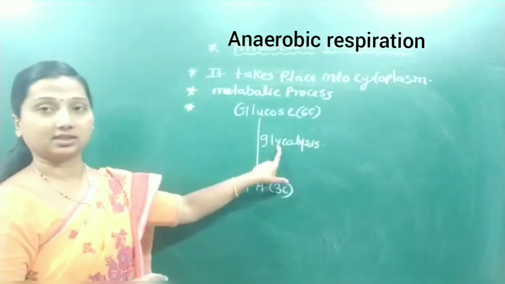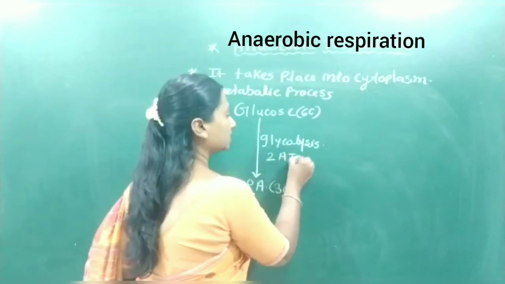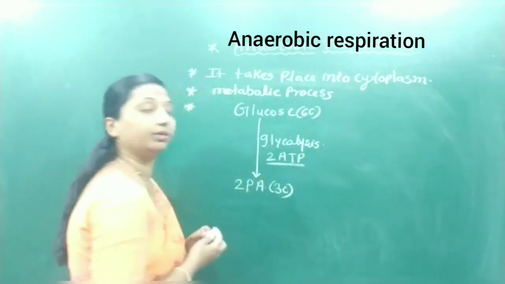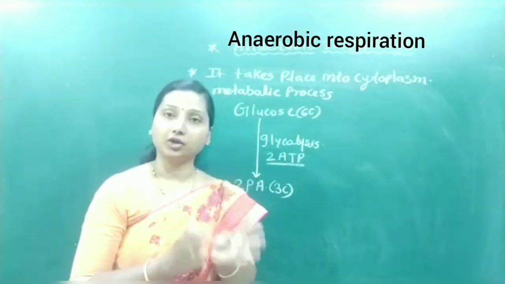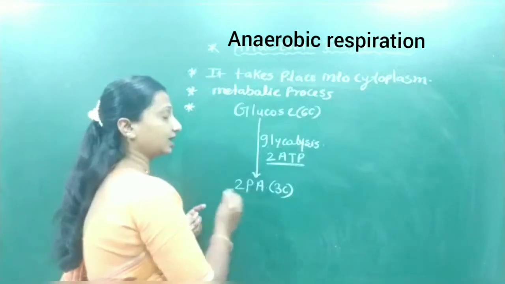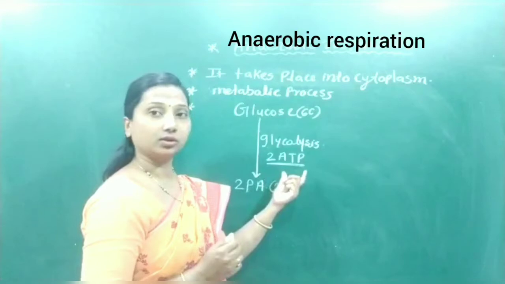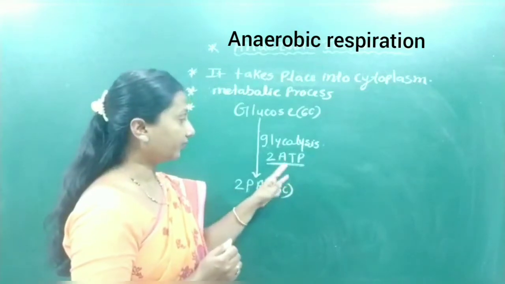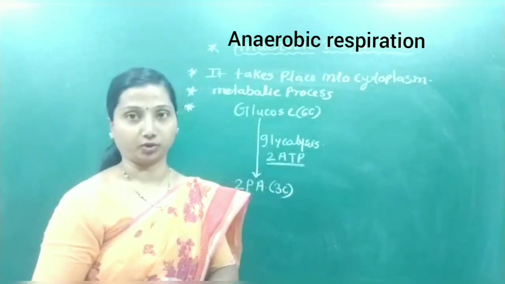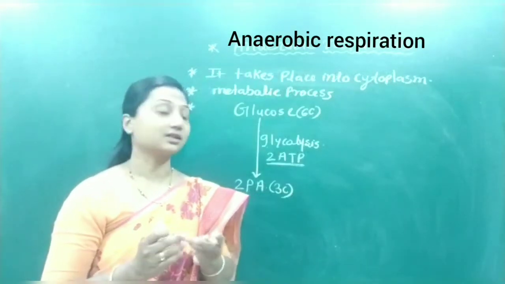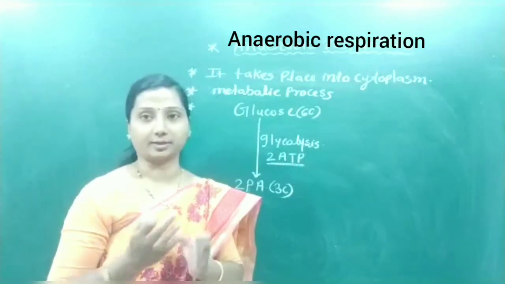In this process, two ATP molecules are synthesized. In aerobic respiration, NADH2 molecules give 3 ATP molecules each after the ETS process. But ETS is a process which takes place after the Krebs cycle.